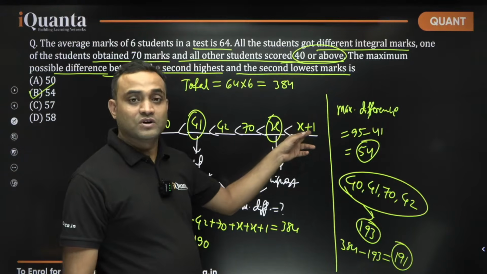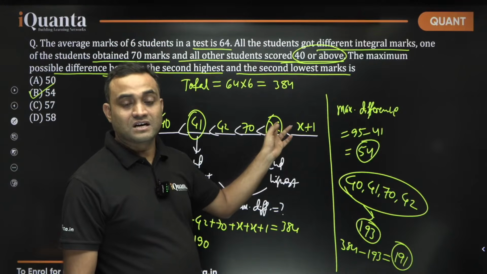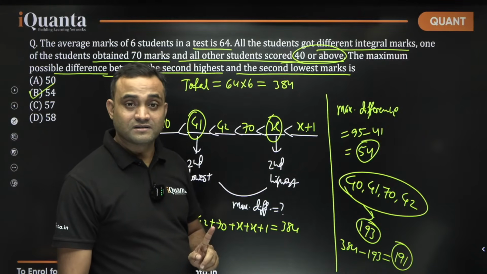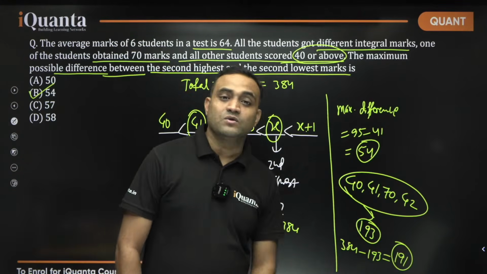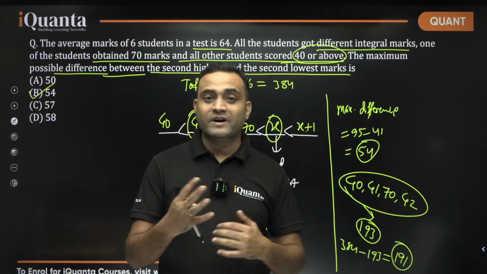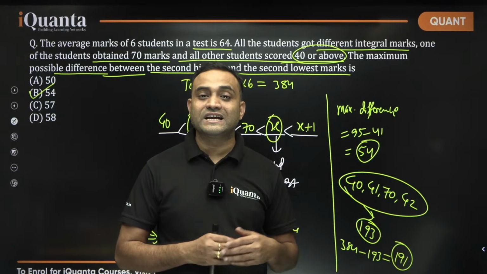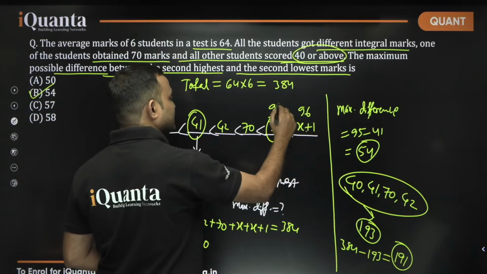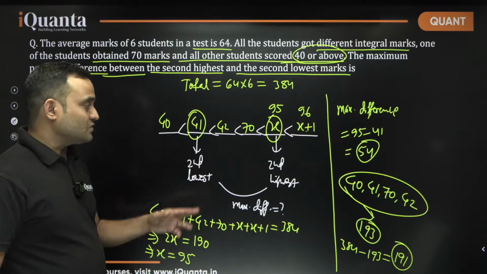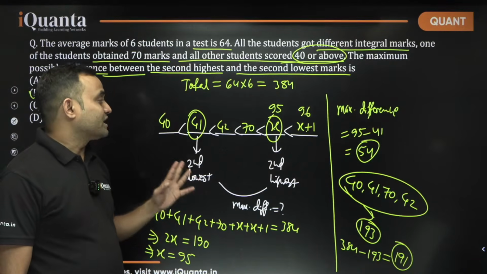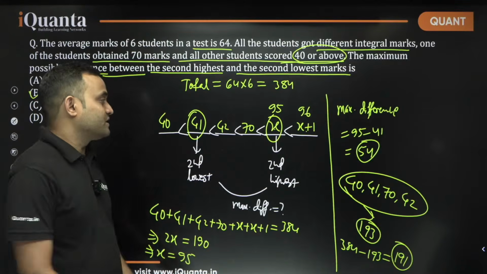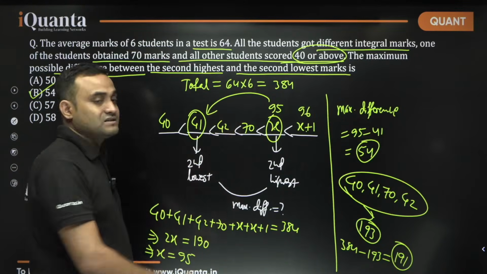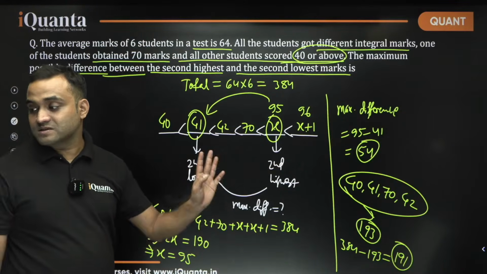The highest one must be greater than the second highest by at least 1. So 190 by 2 is 95. Those 2 numbers we can take as 95 and 96. This I can take 96, this I can take 95. In this way only we can maximize the difference between these 2 numbers.